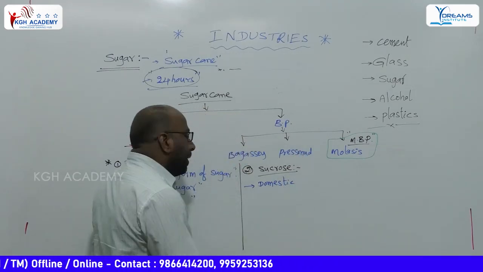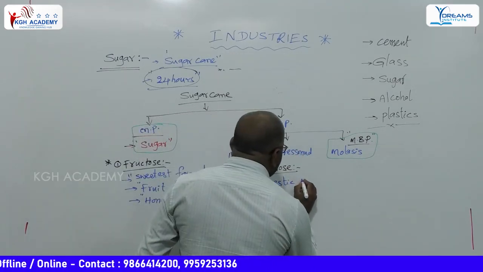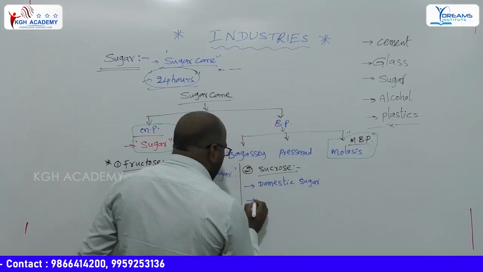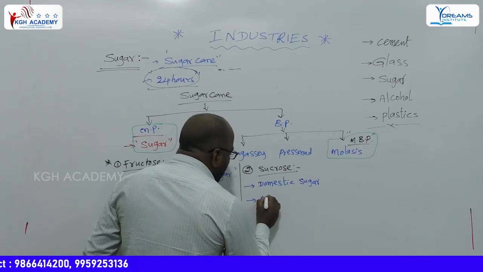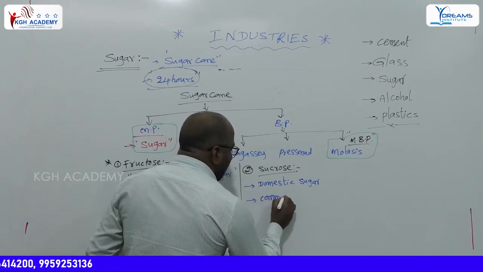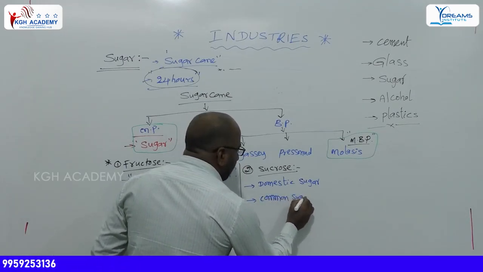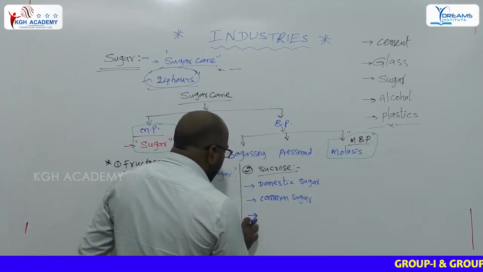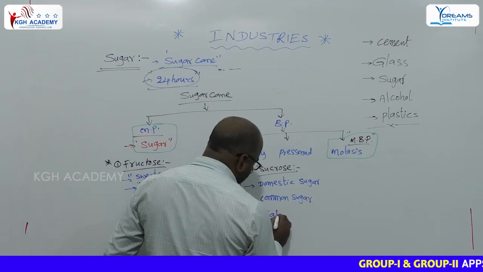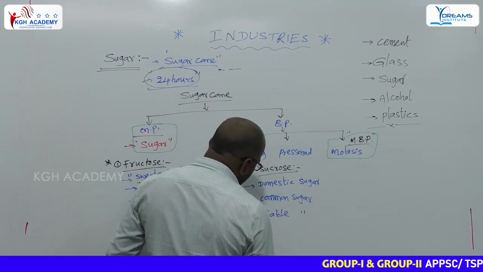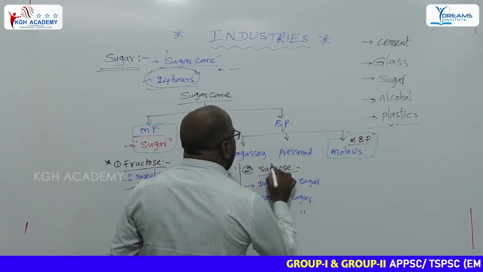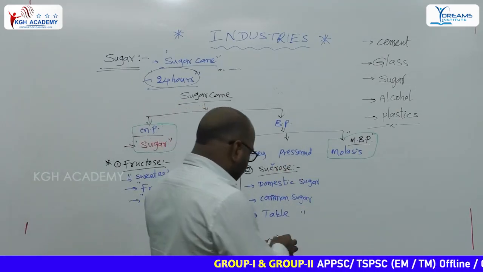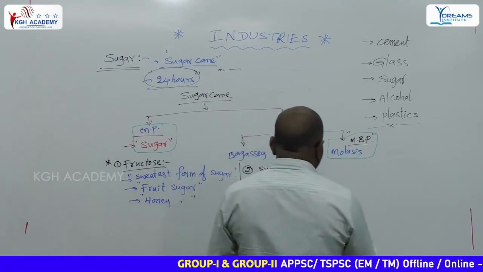That is why it is also called domestic sugar, common sugar, table sugar. Regularly we are using it in our daily life. That is sucrose.